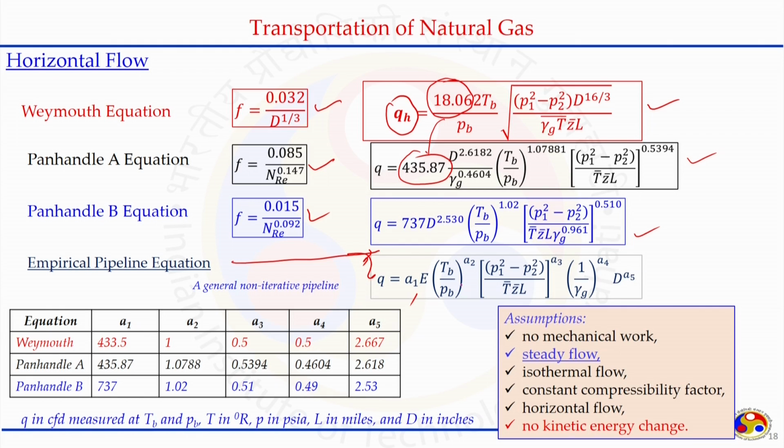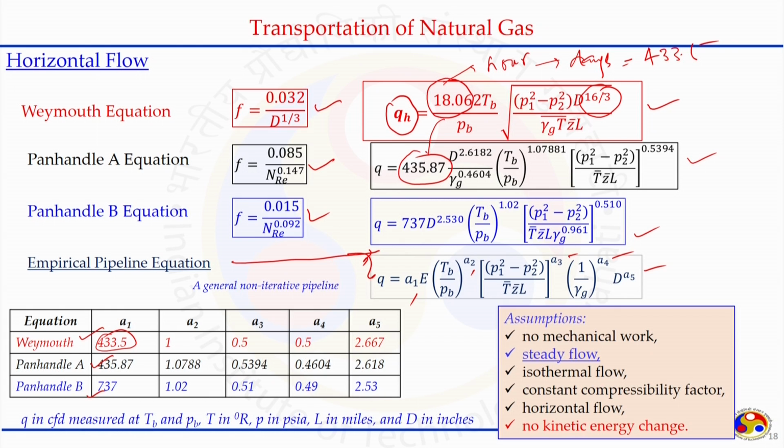We can say A1, A2, A3, A4, A5 can be written for each equation, Weymouth, Panhandle A and Panhandle B, and we can summarize from this table. For example, for Weymouth, here it is written 433.5, as I said this is in hours. If we convert this into days, we will get a similar thing, 433.5, and others like here we got 16 by 3.